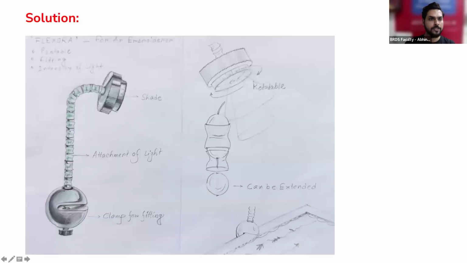This solution is called Flexora. The theme and inspiration part can be included in terms of a particular motif, pattern or print design over this product. The product is a flexible portable lamp. The inspiration comes from chikankari work, which happens on a wooden frame called adda.